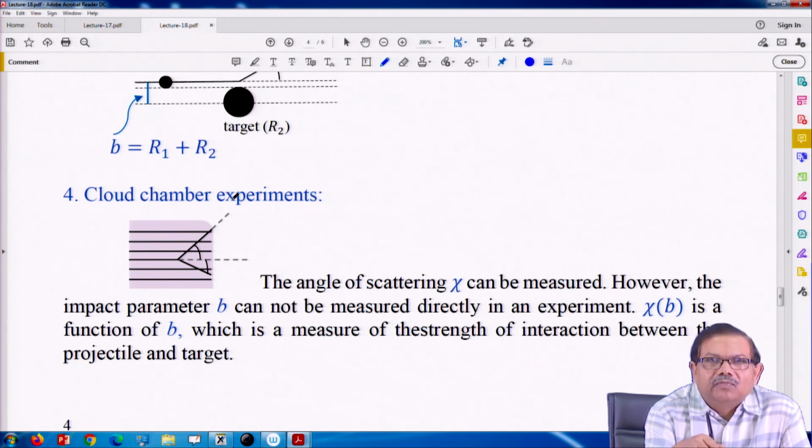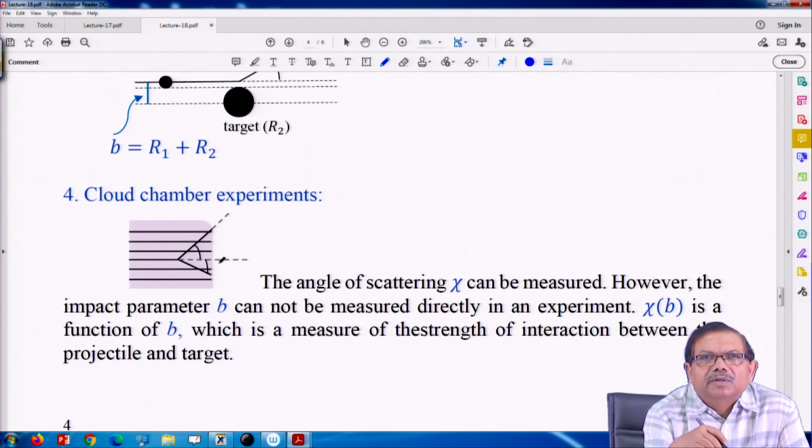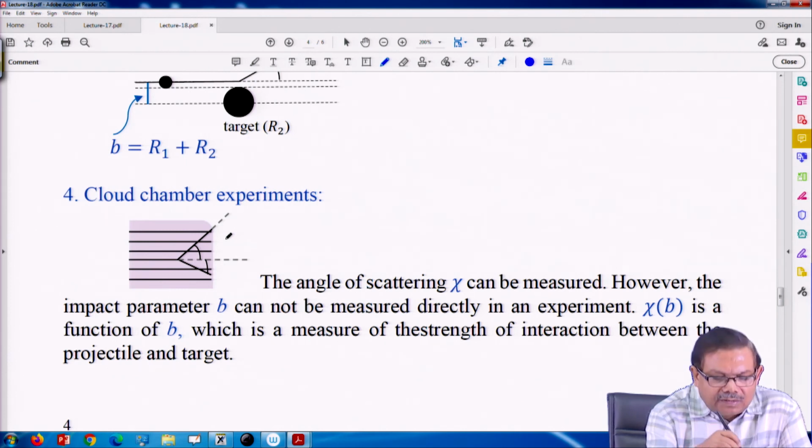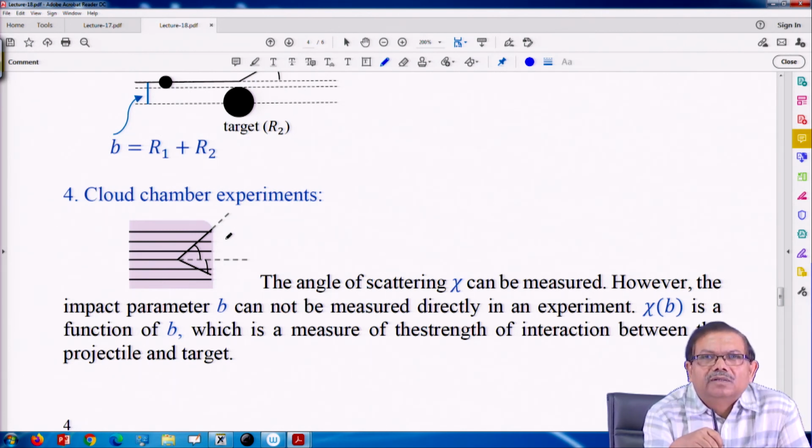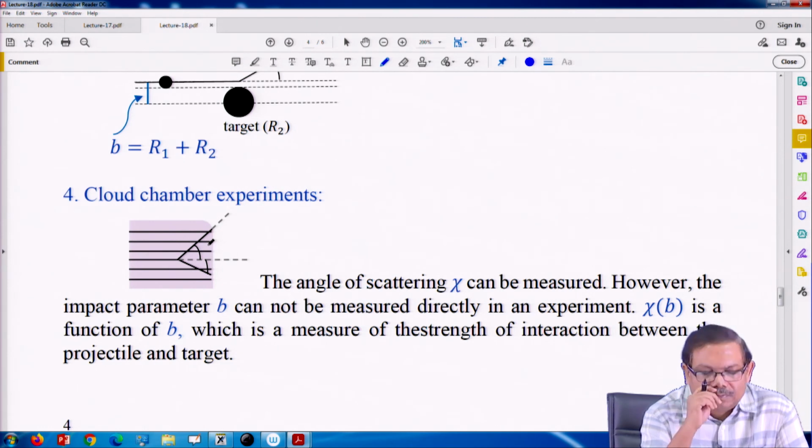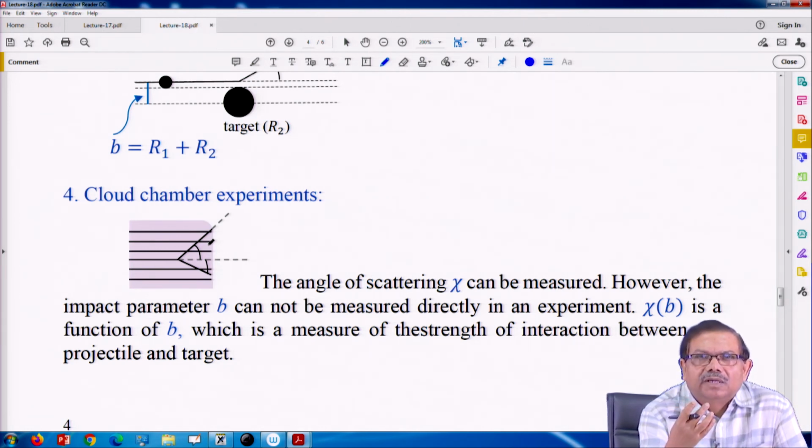Okay. So, here these figures are from the cloud chamber experiment. In a cloud chamber experiment, there is supersaturated vapor inside and some charged particle is passing through it. These charged particles knock out some of the electrons from the supersaturated vapor molecules, and when an electron is removed from some of these molecules, they become ionized, and immediately after that they try to condense.